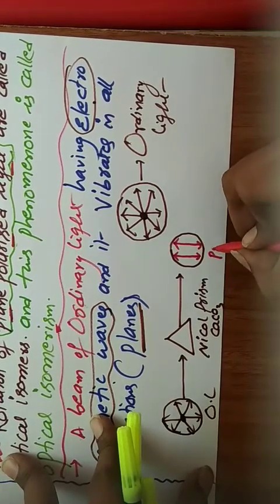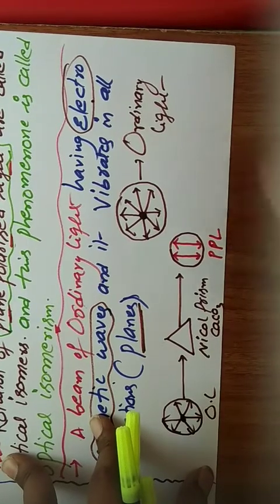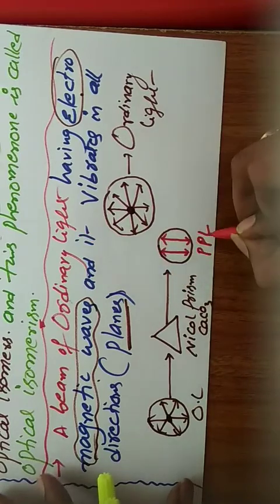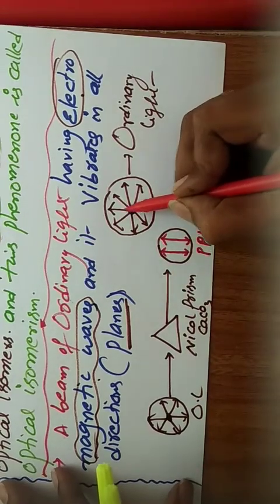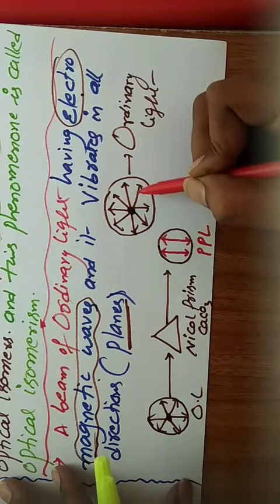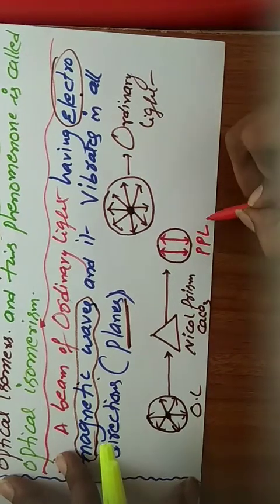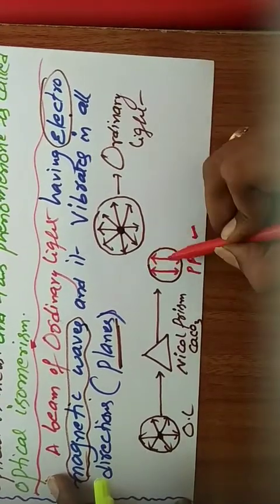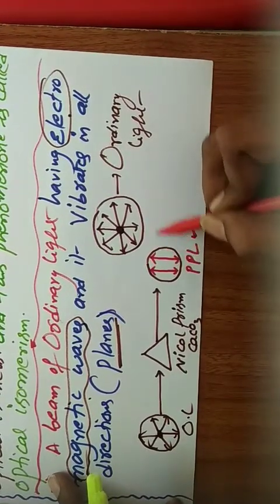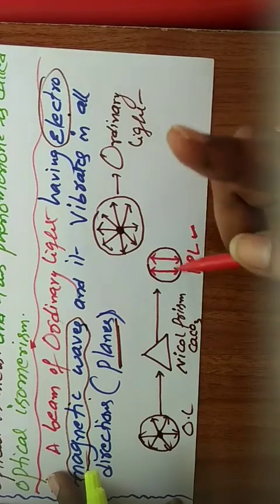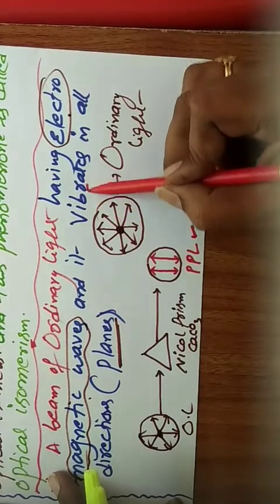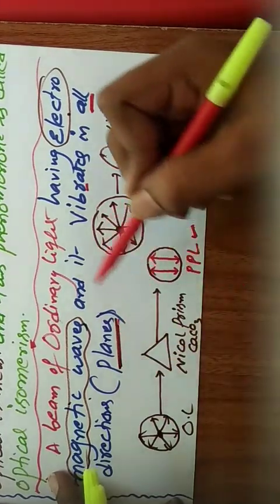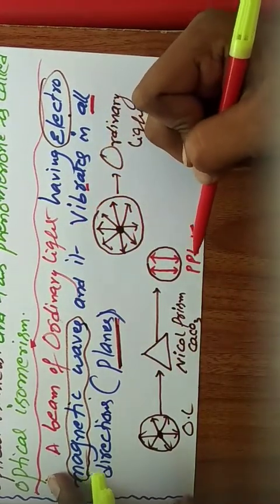This is PPL, plane polarized light. The difference: in ordinary light, the light travels in all directions, x-axis, y-axis or z-axis. But plane polarized light travels in only one direction, maybe x-axis, maybe y-axis, maybe z-axis. Only one plane, but ordinary light vibrates in all planes. That is the difference between ordinary light and plane polarized light.